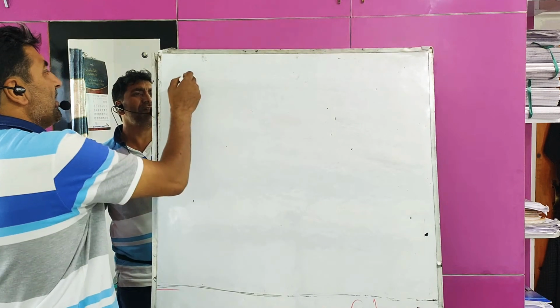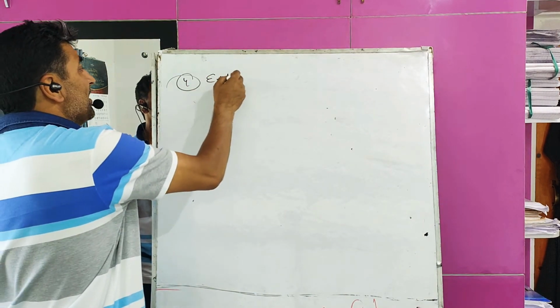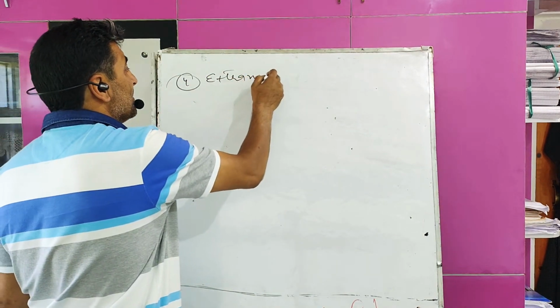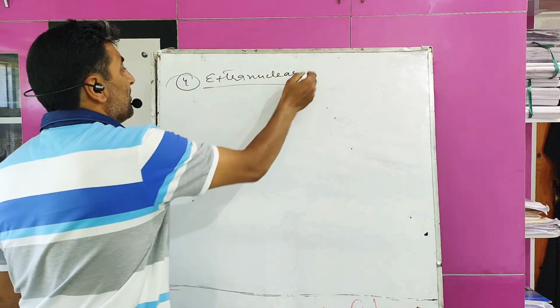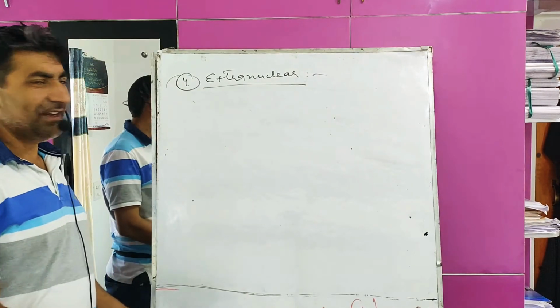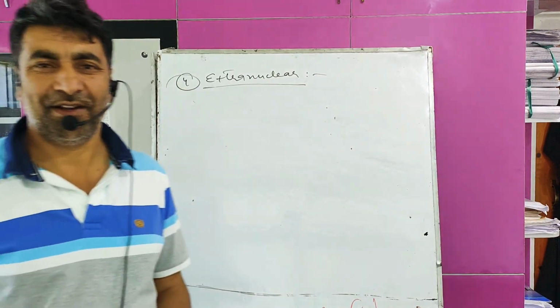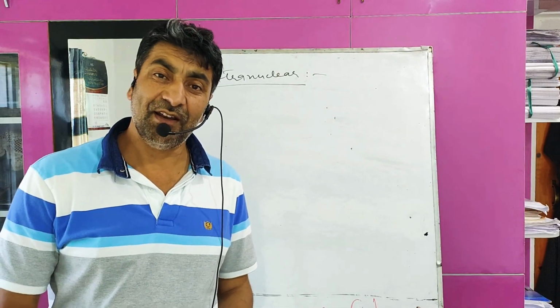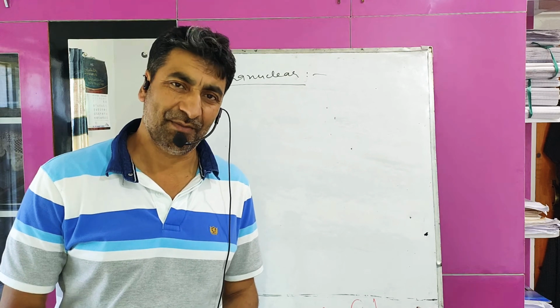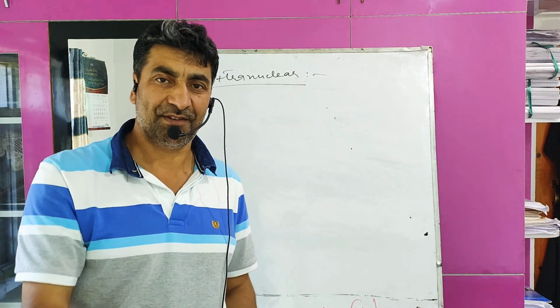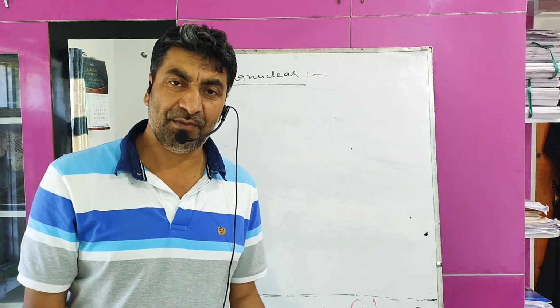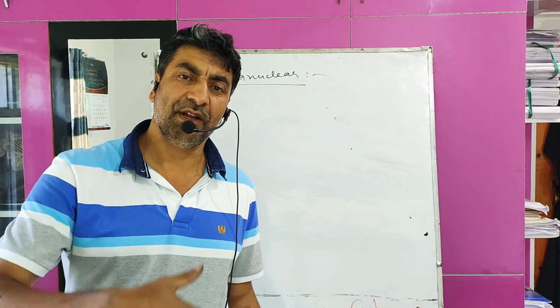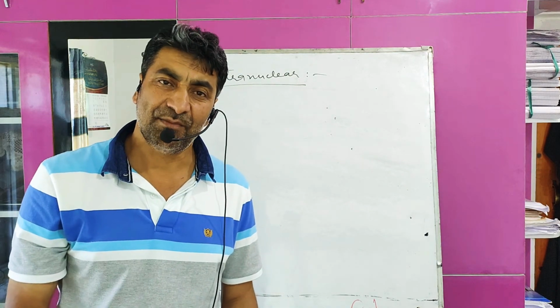The next type is extranuclear mitosis. As the name indicates, extranuclear mitosis is the mitosis in which the spindle is formed outside the nuclear membrane. Here the nuclear membrane disappears, so the spindle is formed outside the nuclear membrane.